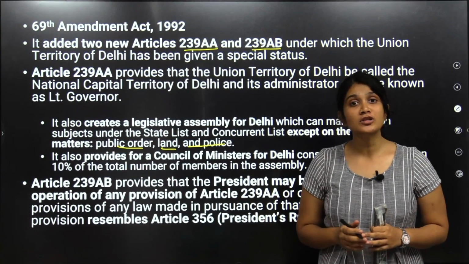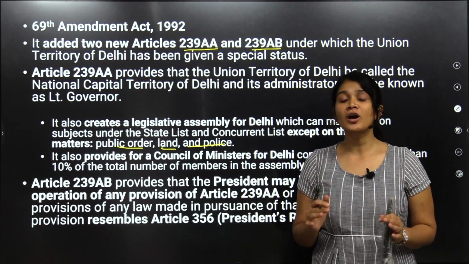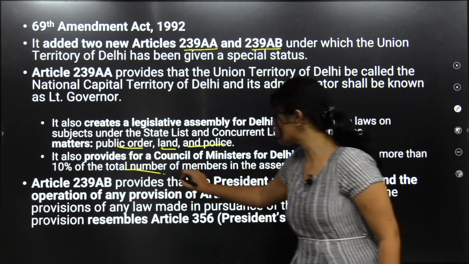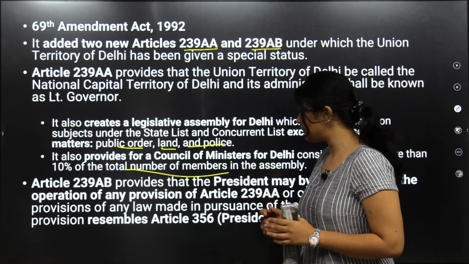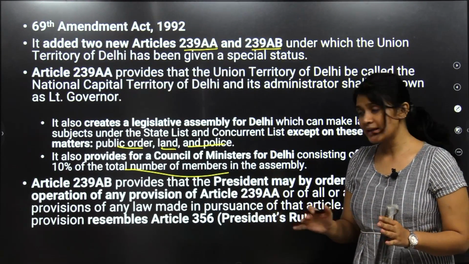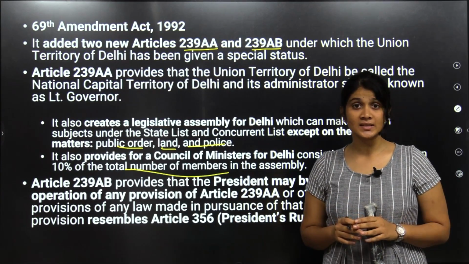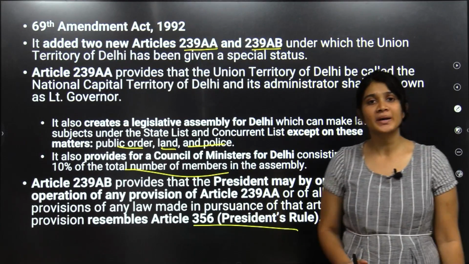Apart from this, it also provided a council of ministers to the Legislative Assembly not exceeding 10% of the total number of members of the Assembly. And 239AB provides that the President can dissolve the Assembly in extraordinary circumstances. This resembles your Article 356, that is, President's rule.